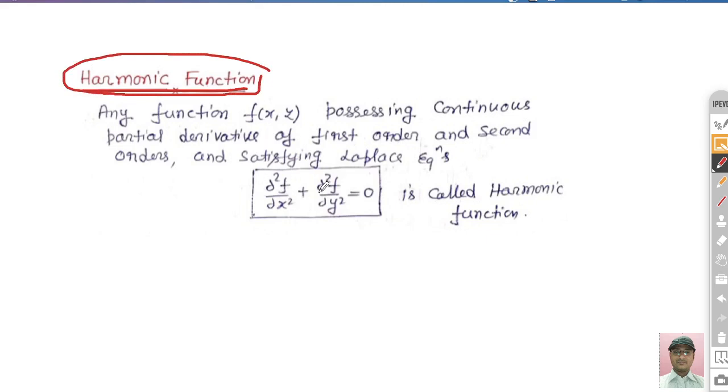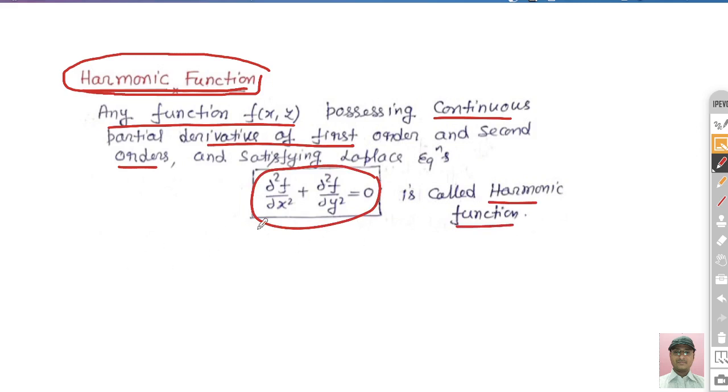Basically in the GATE exam they ask whether the given function is harmonic or not, so you have to satisfy this condition. Any function f(x,y), right? F is a function of x and y, which has continuous first and second order partial derivatives, and satisfies this condition. Any function which satisfies this condition is called a harmonic function.